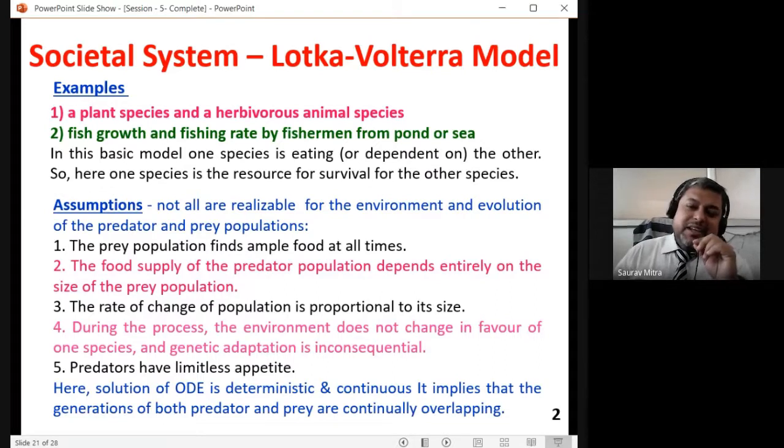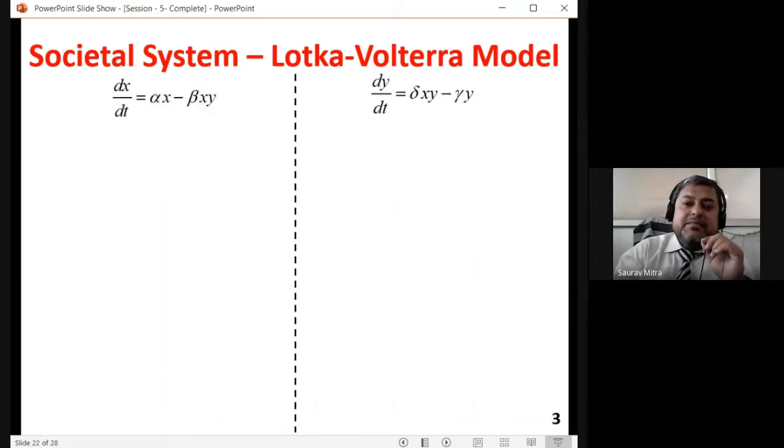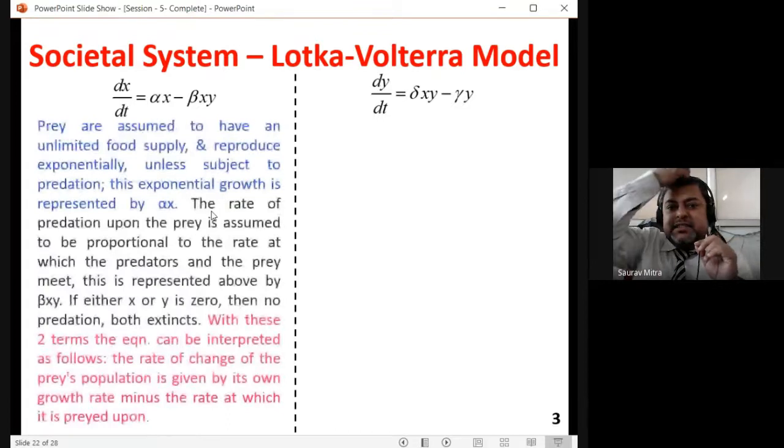So these are some underlying assumptions which are also very important that you have to mention when you are writing it in the exam. So here the solution of the ODE, that is the ordinary differential equation, is deterministic and continuous. It implies that the generations of both predator and prey are continually overlapping. So we will find that it will be a kind of sinusoidal cycle where prey and predator increase or decrease. So it will not be constant.